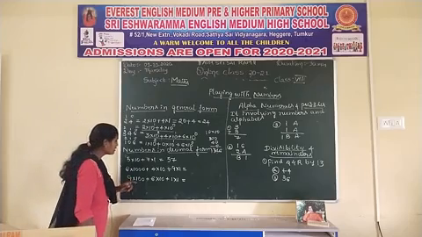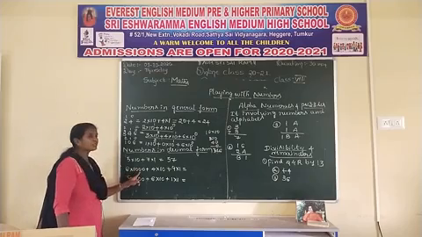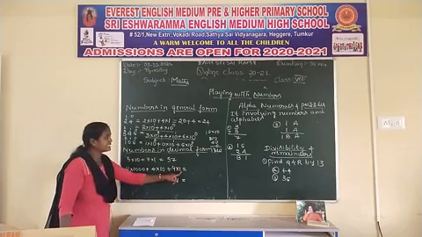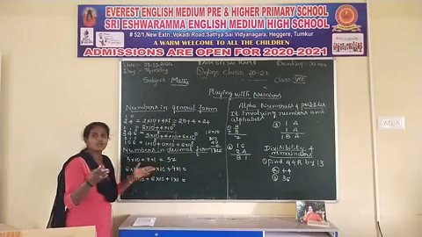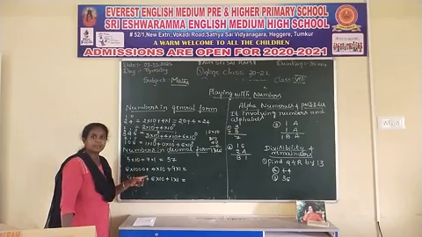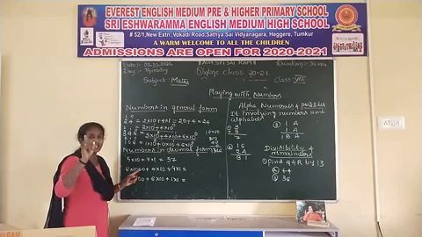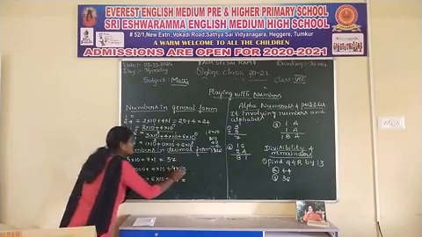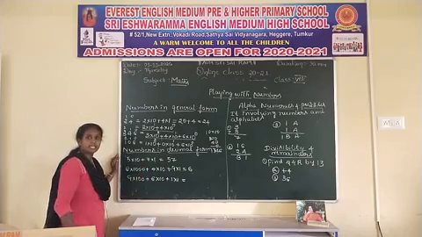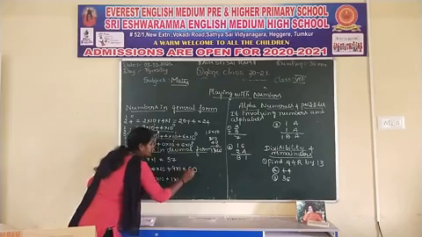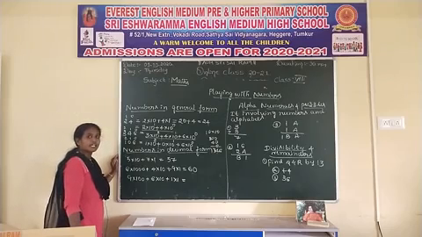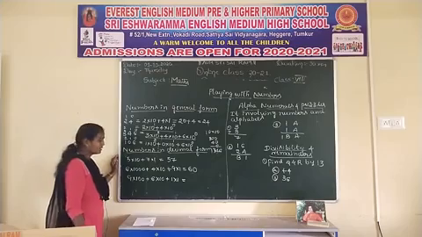Yes, is it clear? Now check. 6 is in the thousands place, 4 is in the tens place, 9 is in the ones place. Here there is no hundreds place. That means the hundreds place value is 0. So the thousands place is 6. They didn't mention the hundreds place, so put 0 in the place of hundreds.